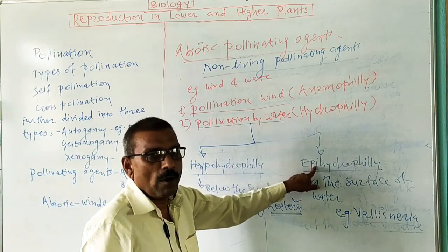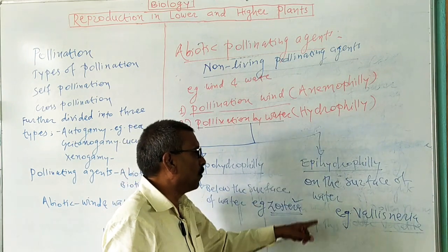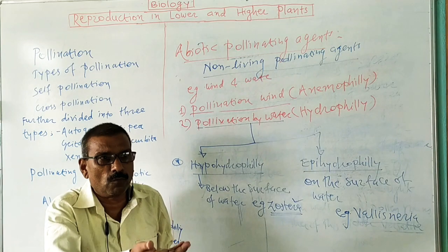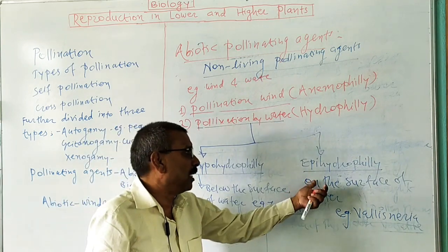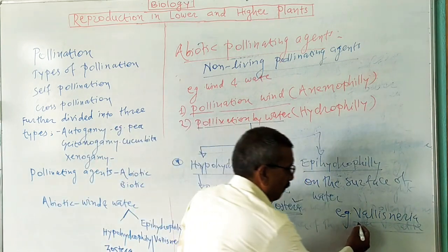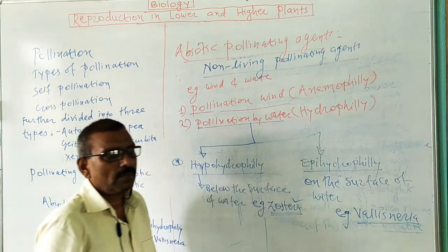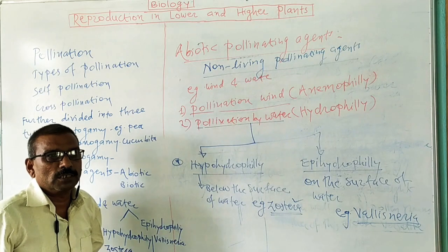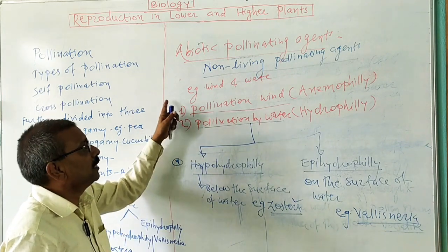Then the second type is epihydrophily, when pollination takes place on the surface of water body, for example Vallisneria.